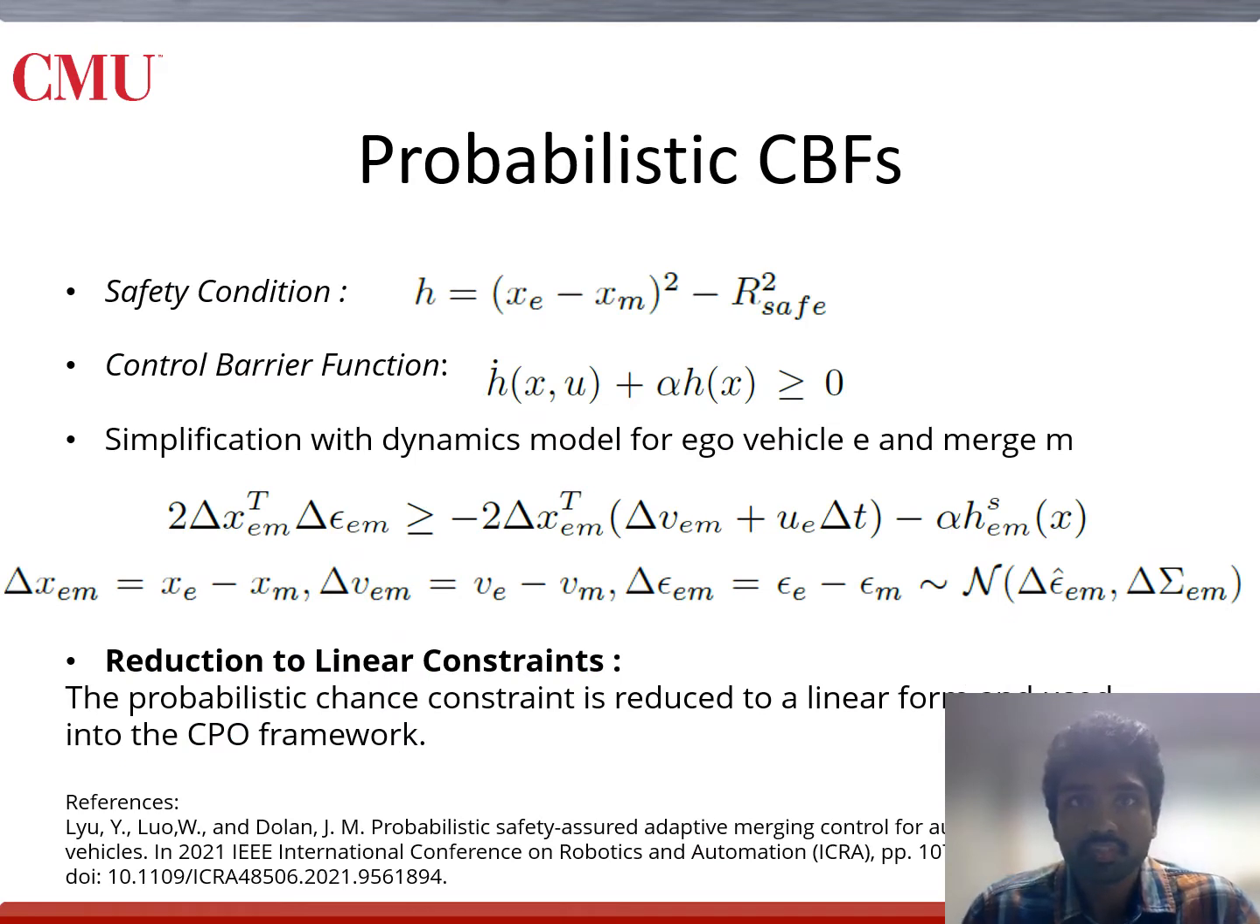Probabilistic control barrier functions are a novel variant to deal with models with uncertainties. Probabilistic CBFs plan for a certain level of uncertainty in the environment. We use the dynamics formulation in the previous slide to obtain the probabilistic CBF constraints for a ramp merging scenario. The probabilistic chance constraint is further reduced to a linear set of constraints to be used with the CPO framework.